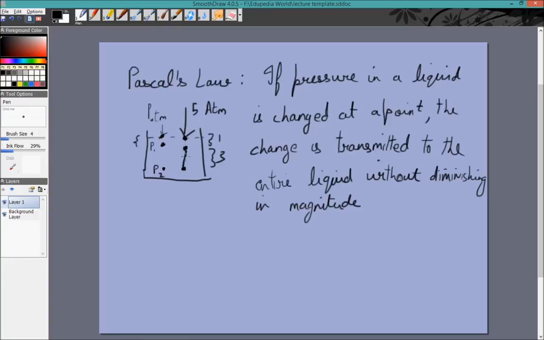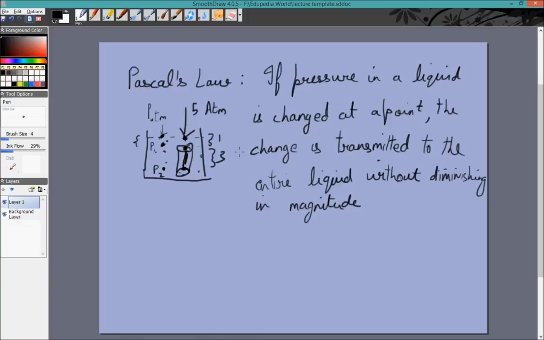Meaning the difference between these two pressures will always be rho gh. So if I increase the pressure by 5 atmosphere at the top, every point in the liquid will have their pressure increased by 5 atmosphere as well. And that statement is derived from the fact that if we take this particular cylindrical liquid to be in equilibrium, the difference between pressure at these 2 points has to be rho gh. So if the pressure at the top is increased by a certain amount, the pressure at the bottom has to also be increased by a certain amount.